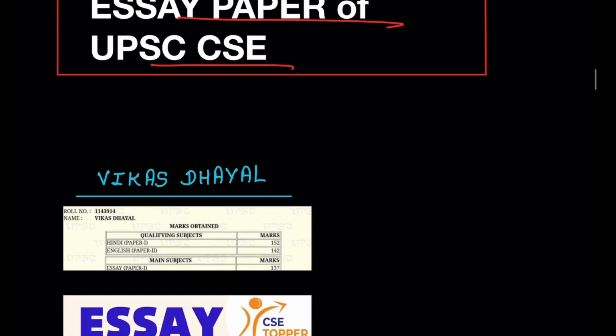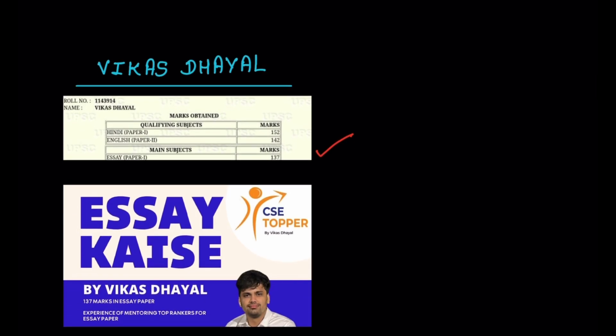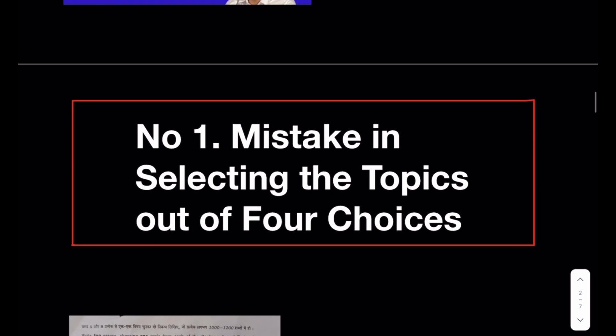My name is Vikas Dhayal and I've scored 137 in the essay paper, which is a good score. And then through the essay program that I run on my Telegram, I've evaluated more than 1,000 copies. Based on that experience, I'm going to tell you the mistakes that you should avoid. And these are very important. So just watch this 10-minute odd video.